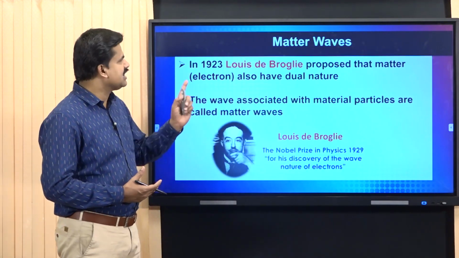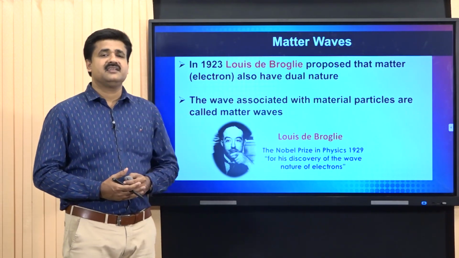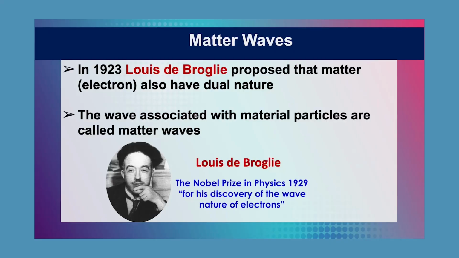Now, the concept of matter waves. In the year 1923, Louis de Broglie proposed that matter, preferably electrons, also has dual nature.